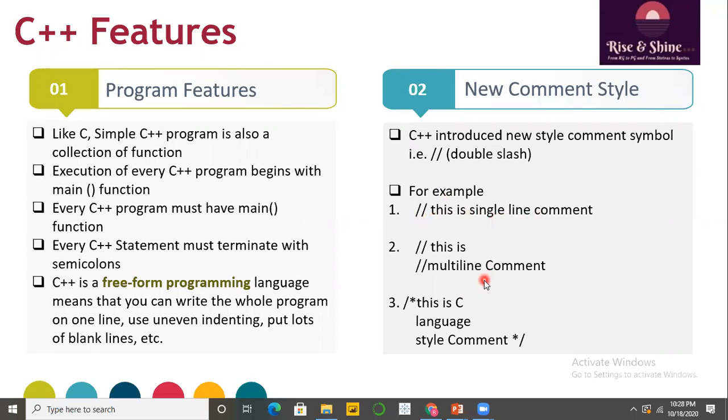If with a double slash you want to give a multi-line comment statement, you can use such a style. This is a multi-line comment. Or even the multi-line commenting style of the C programming language is also available in C++. That is, you can use such types of comments in your code also.